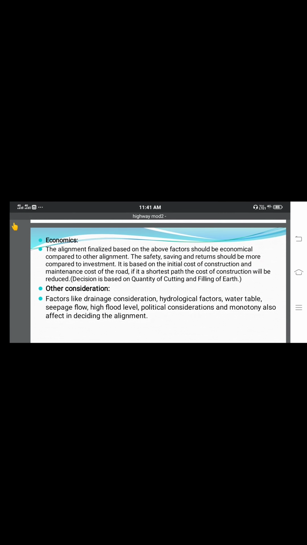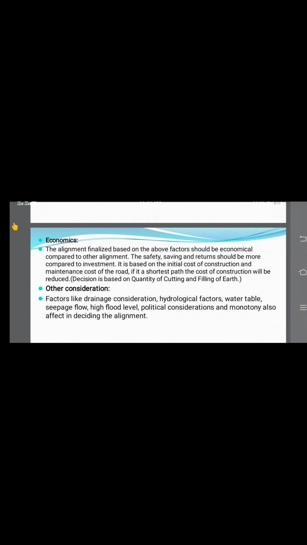And also the next factor is economics. The alignment finalized based on the above factors should be economical compared to other alignments. Savings and returns should be more compared to the investment. It is based on the initial cost of construction and the maintenance cost of the road. If it is the shortest path, the cost of construction will be reduced. The decision is based on the quantity of cutting and filling of the earth. Here the factor is economics.